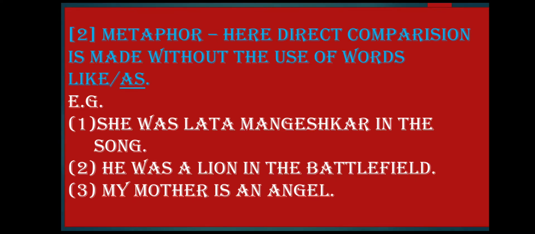He was a lion in the battlefield. Now lion is a very strong animal. Okay, so in the battlefield he was a lion, means he showed his strength. So here he is compared with a lion. Actually he is only made a lion, he is not a lion, but the comparison of strength is done over here. My mother is an angel. So now here the mother is also compared with an angel. Angel means my mother is pious. Okay, like angels are pious. So here mother's comparison is done with an angel.